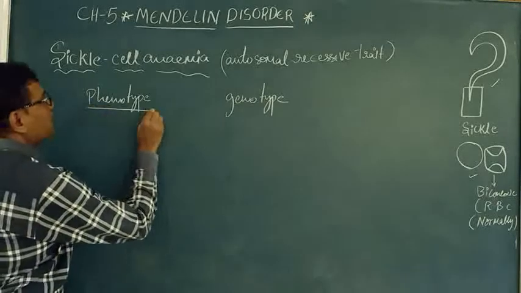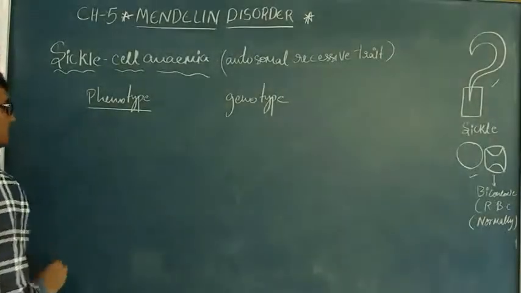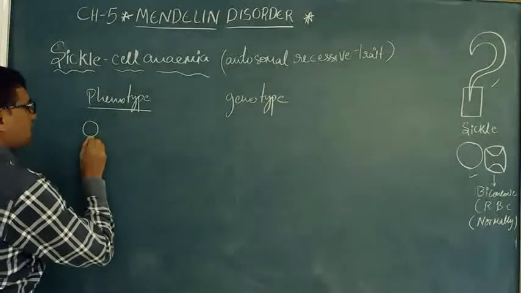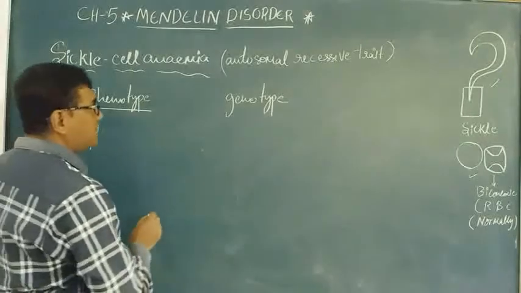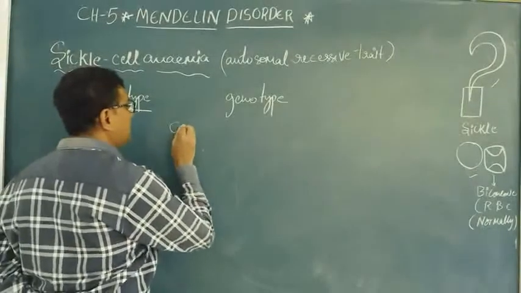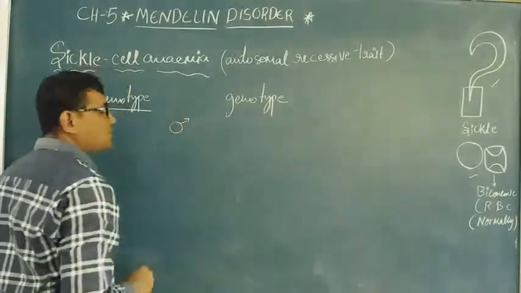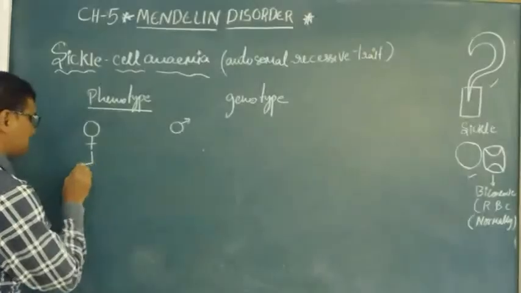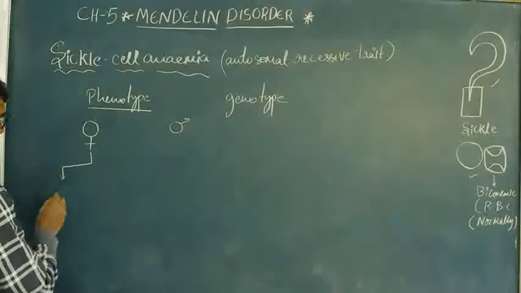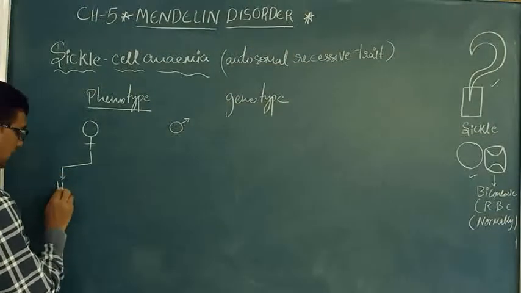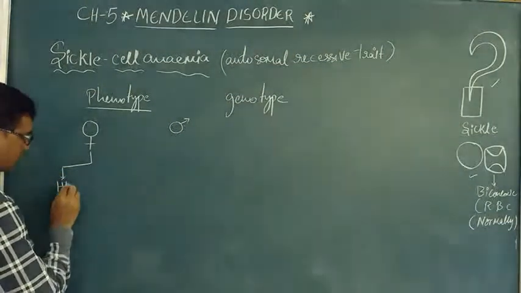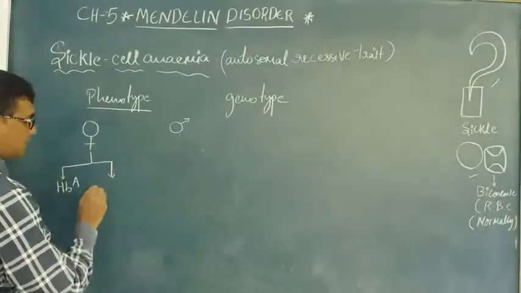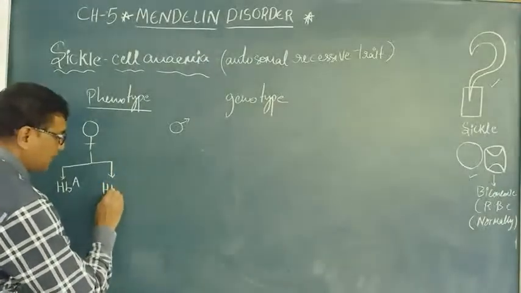So assume this is a mother and this is a father. Mother has the genes HbA and HbS, hemoglobin autosome.